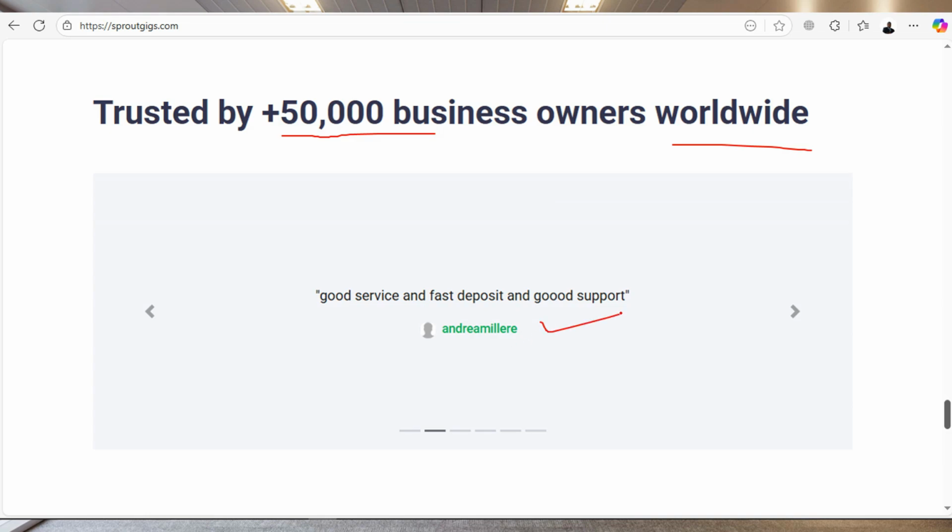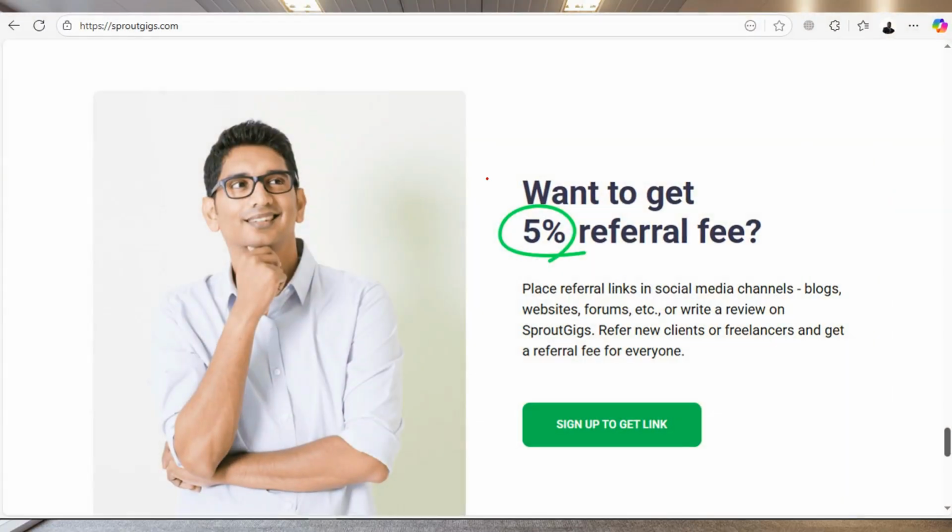So this is like the review, and they said good service, fast deposit, and good support. And you can actually get paid 5% to refer people, right? So if you've got a social media channel or a website, or some sort of forum, you can refer people to try this, or maybe businesses that need to use some of the platform services. You get paid 5% for referring them.